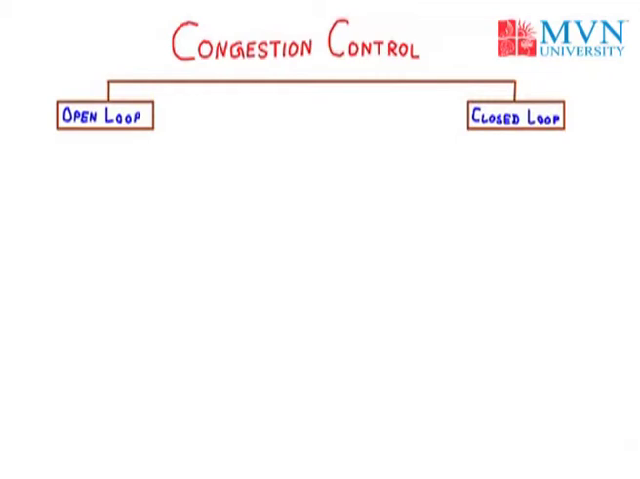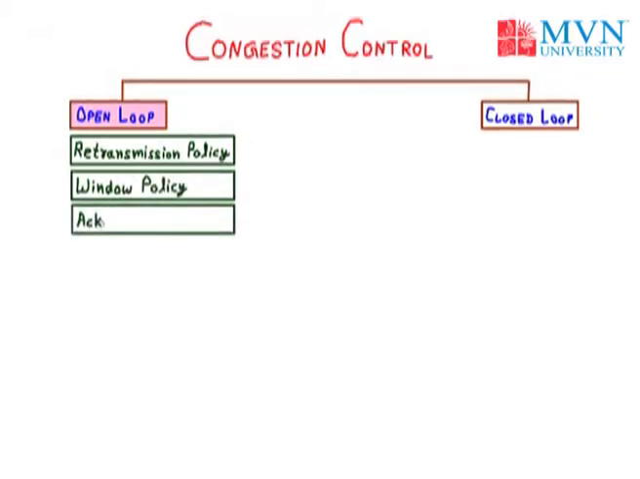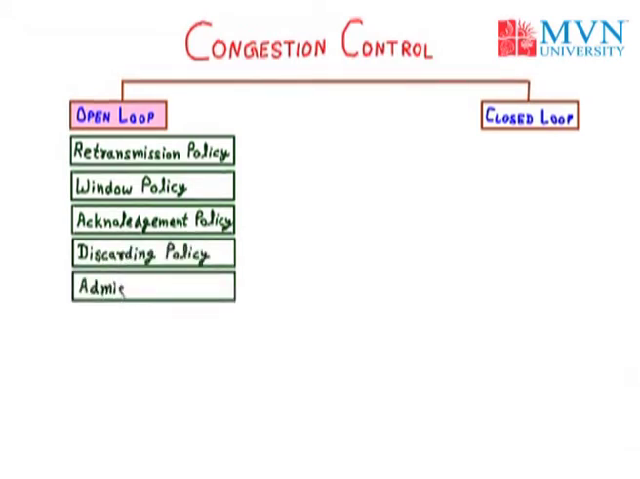In open loop we have various further policies. The first policy under open loop is the retransmission policy. Second we have the window policy. Third is the acknowledgement policy. Next is the discarding policy. And the last is the admission policy. Now let's come to closed loop. Under closed loop we have further policies.